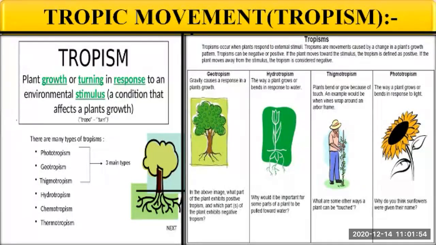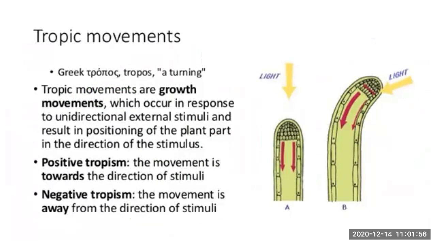Before that, we'll just take a glance at this. Tropic movements are growth movements which occur in response to unidirectional external stimuli and result in positioning of the plant part in the direction of the stimulus. As I told you, response to stimulus means if there is any change in the environment, then depending upon it, the response shown by the plants in that direction, the position of the plant changes.